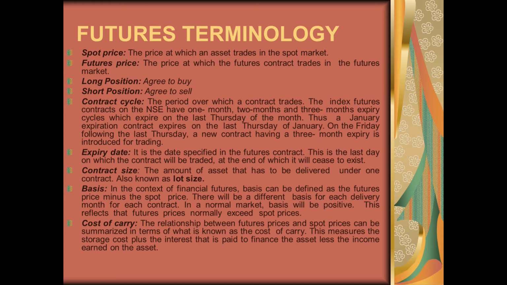Now, how are futures prices determined? Futures prices are determined based on the cost of carry model. The underlying asset has a current value, or spot price, in the cash market. Now we are talking about a price which is going to be after 1 month. For any asset, its price after 1 month will depend on the base price, that is today's price of the asset, plus some other factors. These other factors are defined as cost of carry.